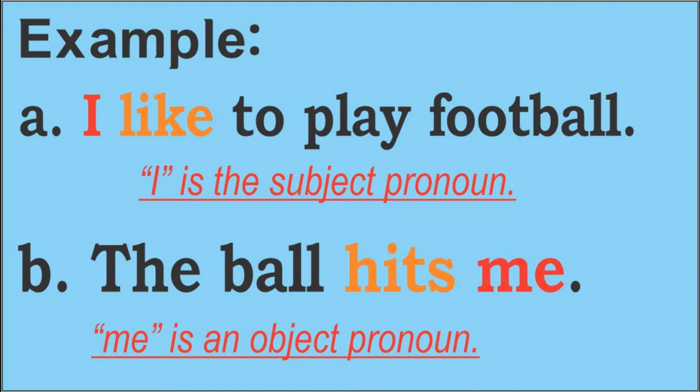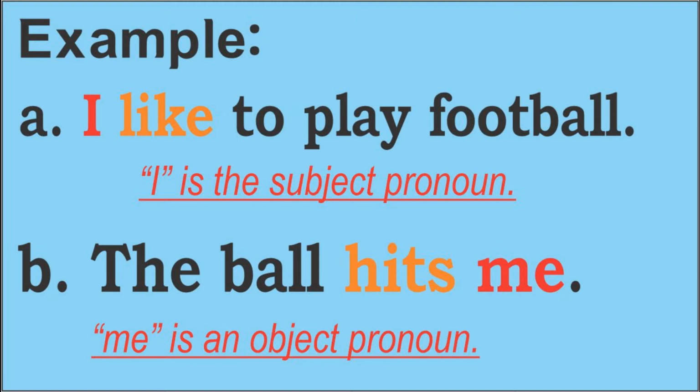The first page we just studied, we were just talking about I used before the verb, and it is a subject and the subject pronoun. Okay, I like to play football. So we use I before the verb. That's all you've got to remember.